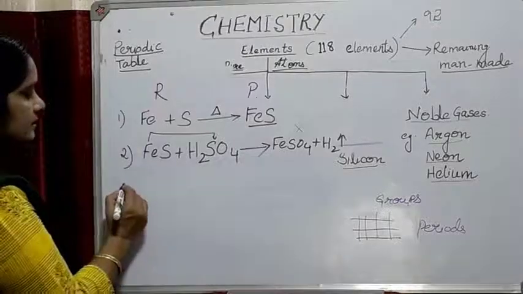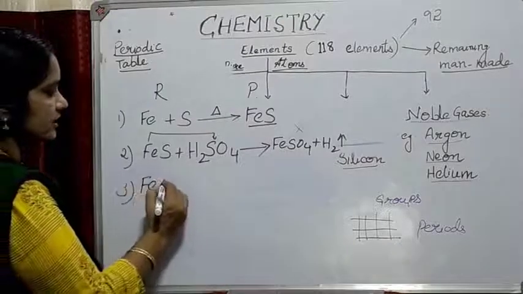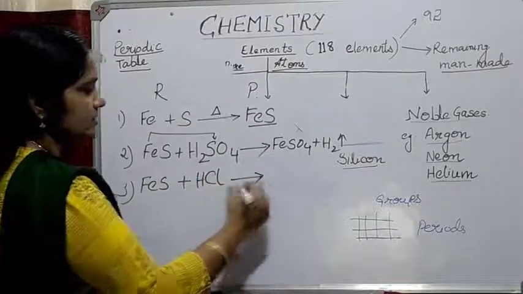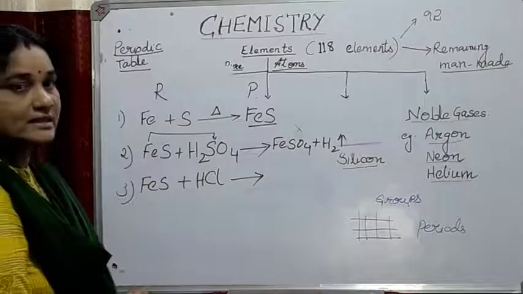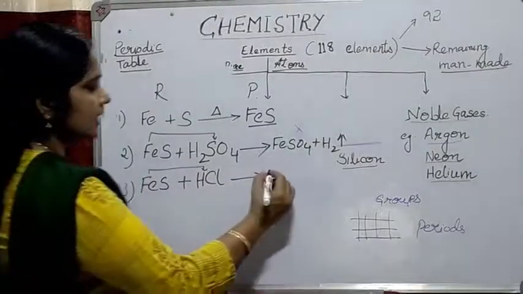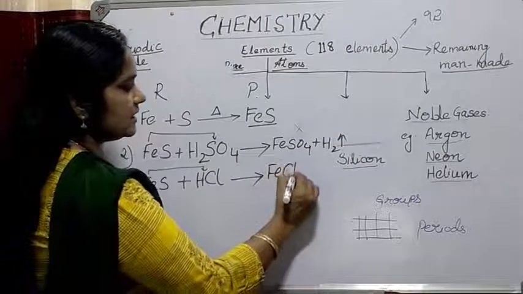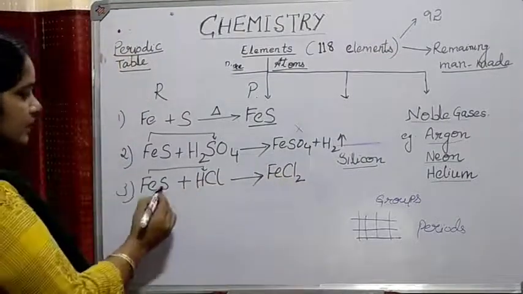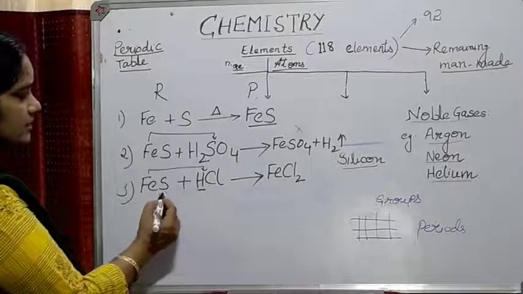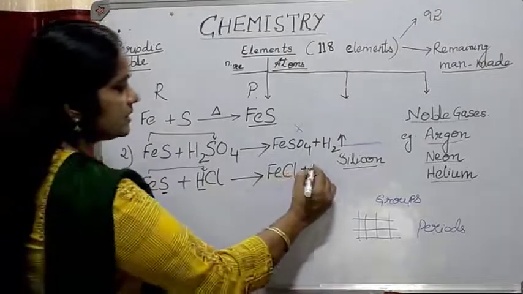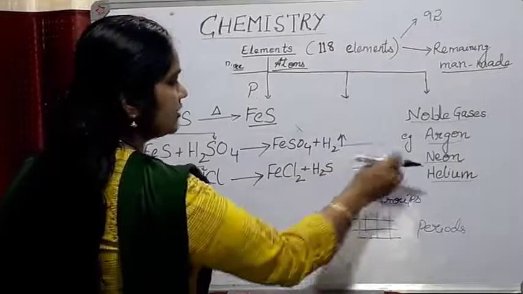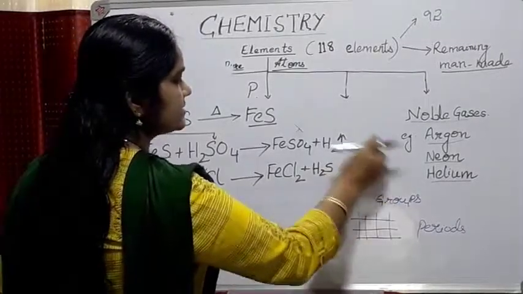Now if you take another acid instead of sulfuric acid, if you take iron sulfide and treat it with dilute hydrochloric acid, HCl, iron is more reactive than hydrogen, so it displaces hydrogen and forms FeCl2, iron chloride. Then the hydrogen combines with sulfur and forms another gas known as H2S. H2S is nothing but hydrogen sulfide. It has a characteristic rotten egg smell.